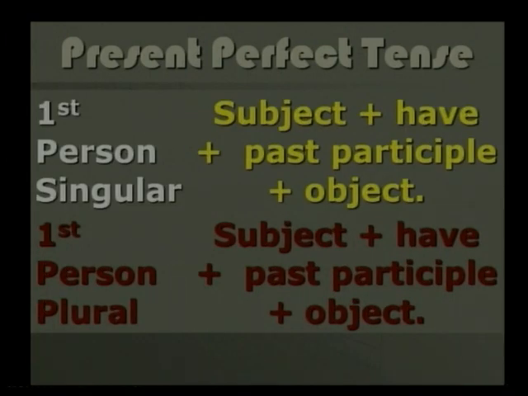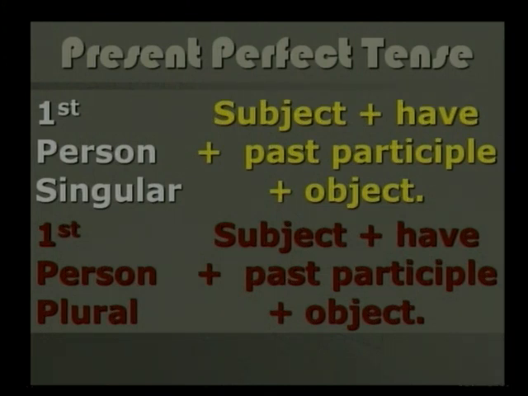Then, if we try to look at the structure of the present perfect tense, the structure of the first person singular is subject plus have plus past participle plus object. Let us take an example. I have played Kho.